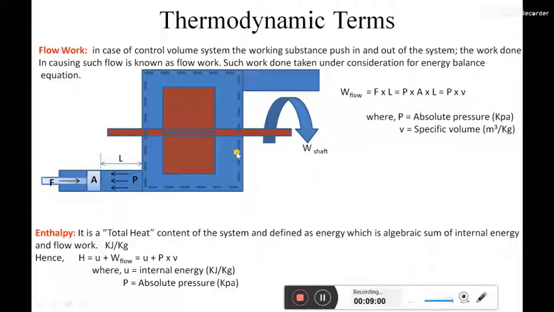So far we have gone through two terms of thermodynamics: flow work and enthalpy. In the next lecture we will see entropy, the most important and most confusing term in thermodynamics.